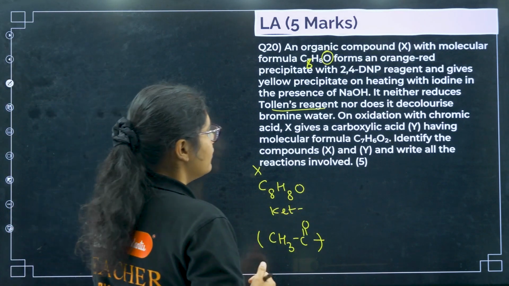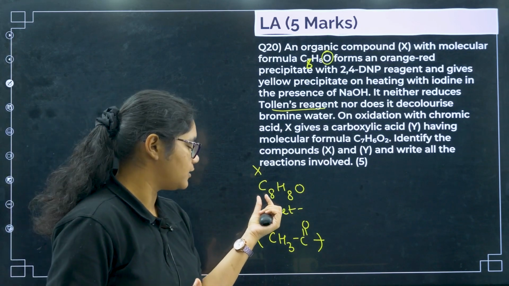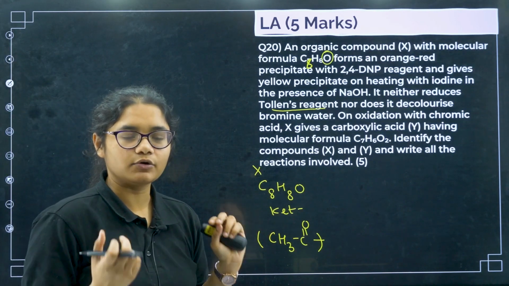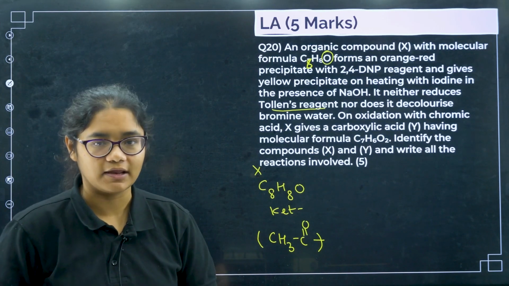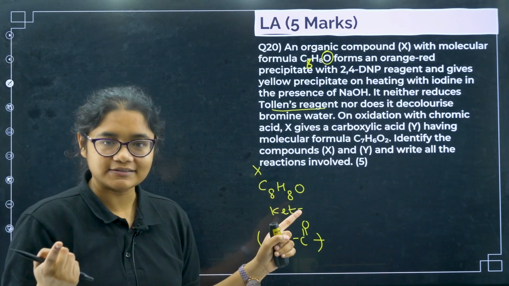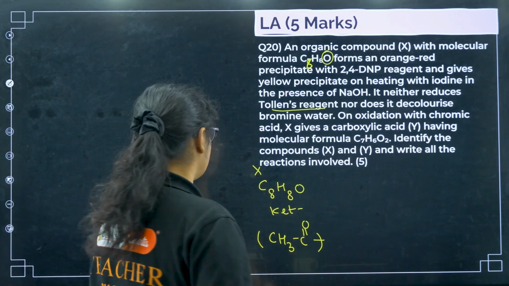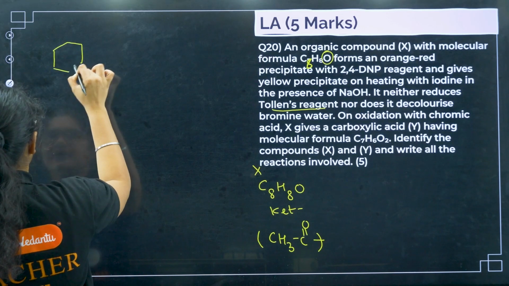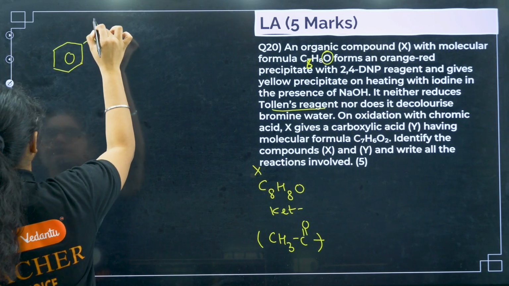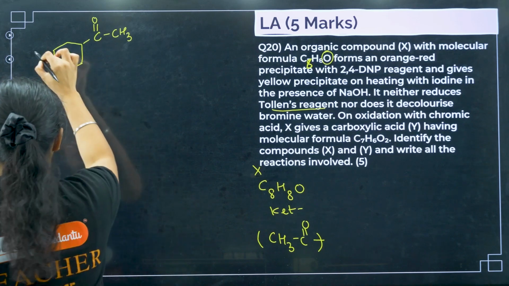Whenever you have a carbon number more than 6 and it is a ketone group, you might first think of an option where there is a benzene ring involved. Carbon number more than 6 and hydrogen number is also the same as that of carbon, then definitely it has to be a benzene ring. So what I can guess here is the X group must be COCH3. Okay, so this is your X.